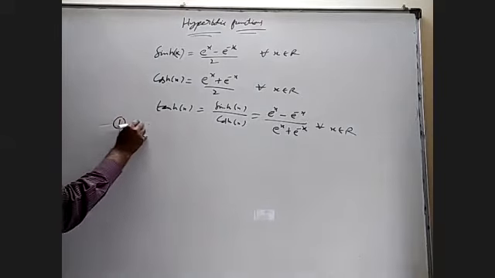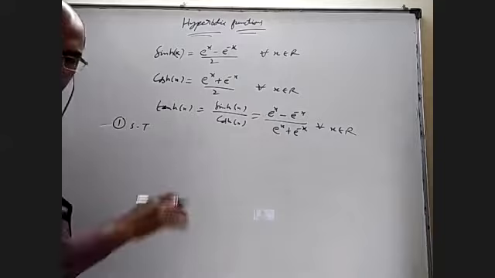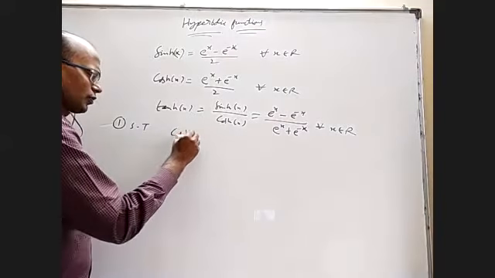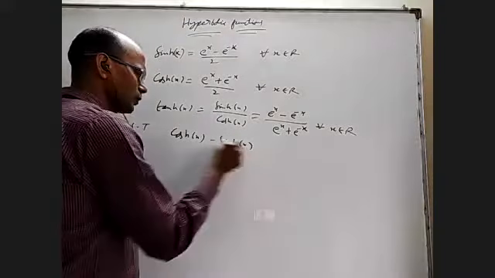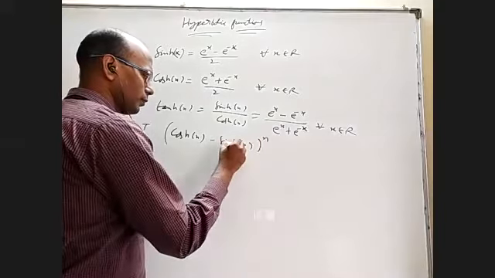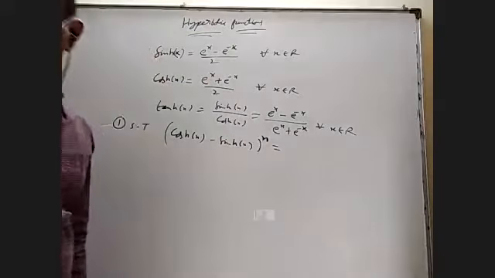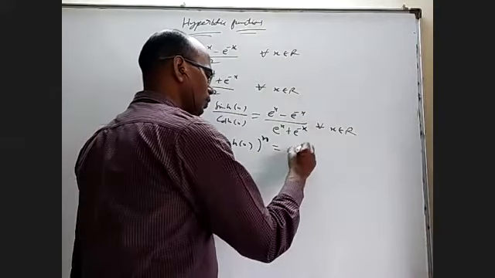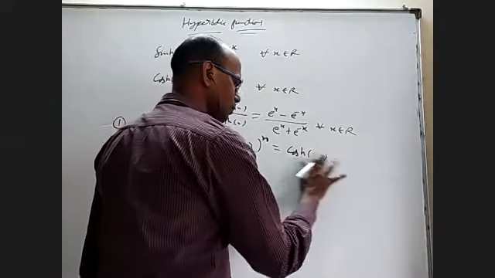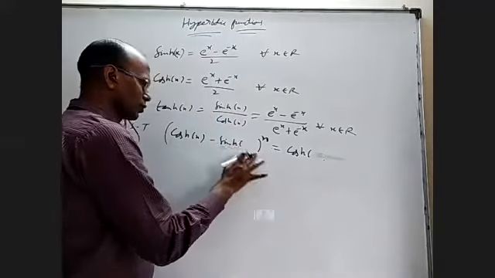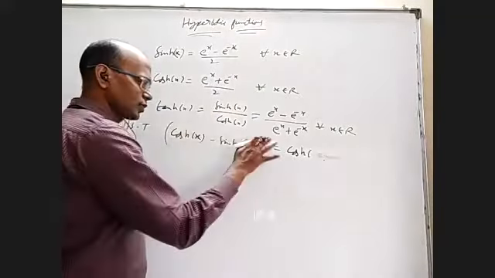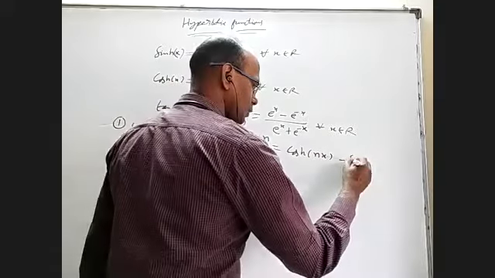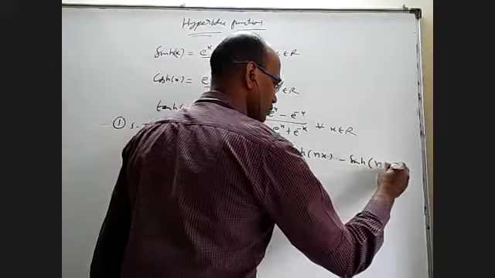First question. Show that cos h of x minus sin h of x whole power n is equal to cos h of nx minus sin h of nx. I write x and n alike, so you should be able to make out this is x, this is x, this is n.